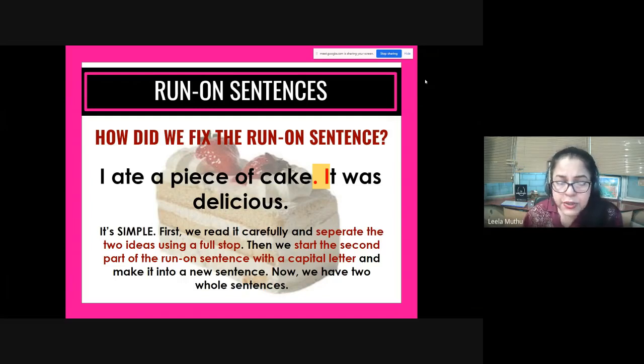Okay, so it's simple. First, we read it carefully and separate the two ideas using a full stop. So separate the two ideas instantly by putting a full stop. So in this case, I ate a piece of cake, full stop. The second idea is it was delicious. So the second idea in a run-on sentence, you must capitalize the second sentence. Okay, or the second group of words. And now we have two whole sentences.